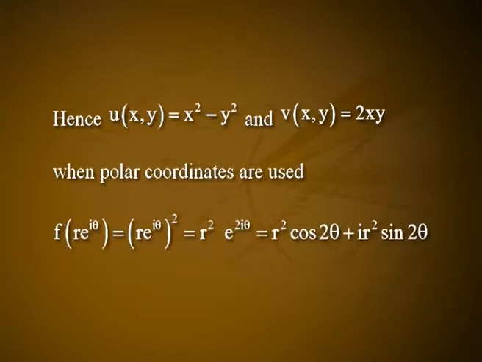When polar coordinates are used, f(re^{iθ}) = (re^{iθ})², that is equal to r² e^{2iθ}, that is r² cos 2θ + i r² sin 2θ. Consequently, u(r, θ) = r² cos 2θ and v(r, θ) = r² sin 2θ.